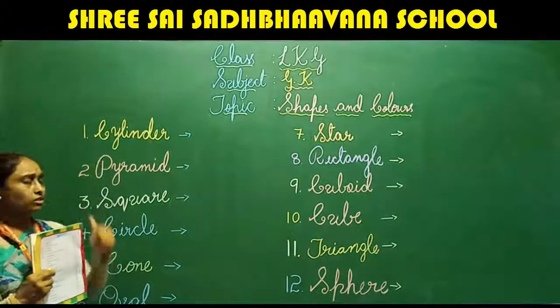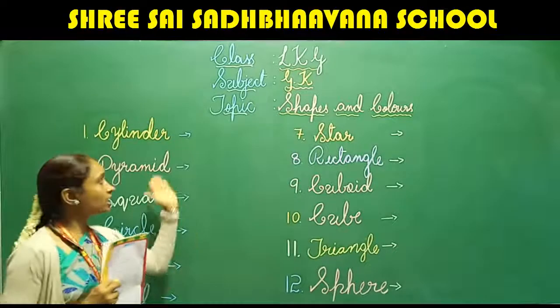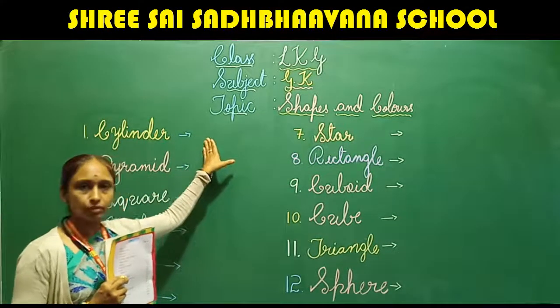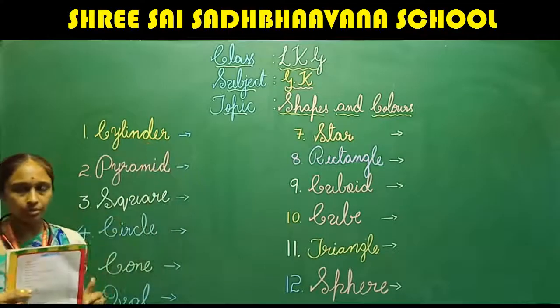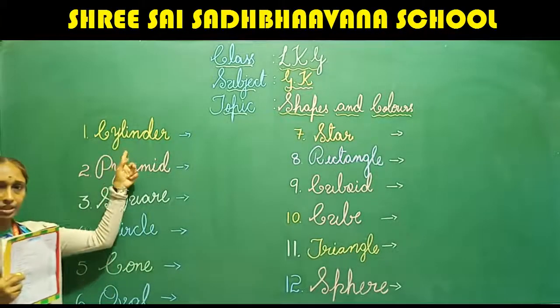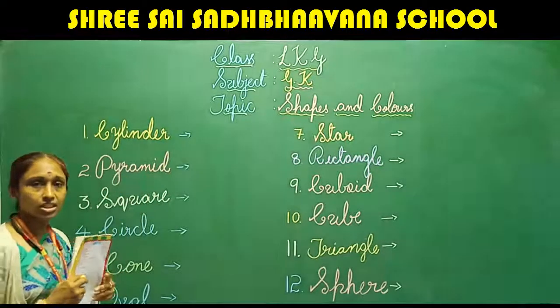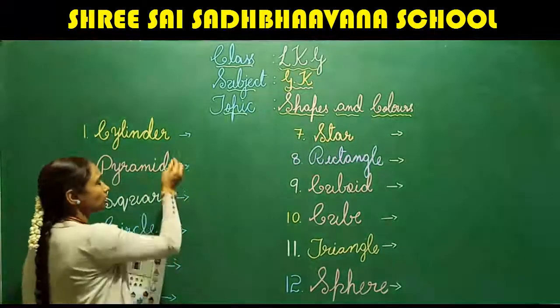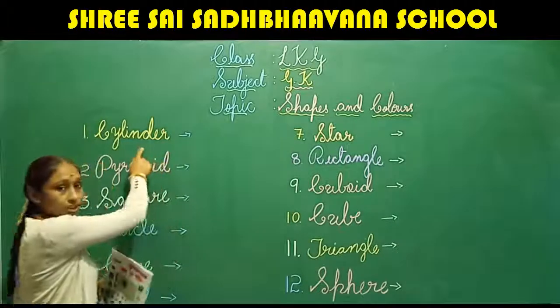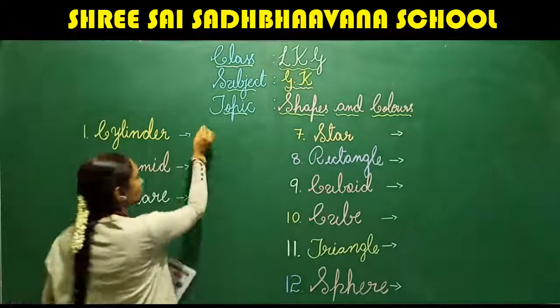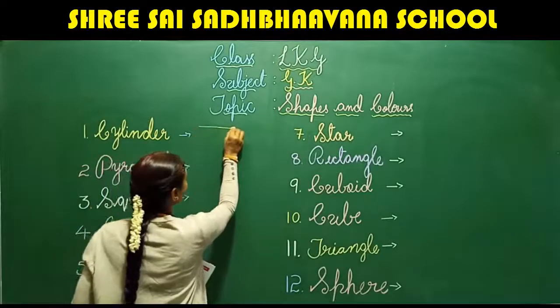So how can we write the cylinder? I'll draw the picture and give one example for each shape. What is this first one? Cylinder. So how to draw a cylinder? Look properly. First one is cylinder, this is the first shape. Look here.